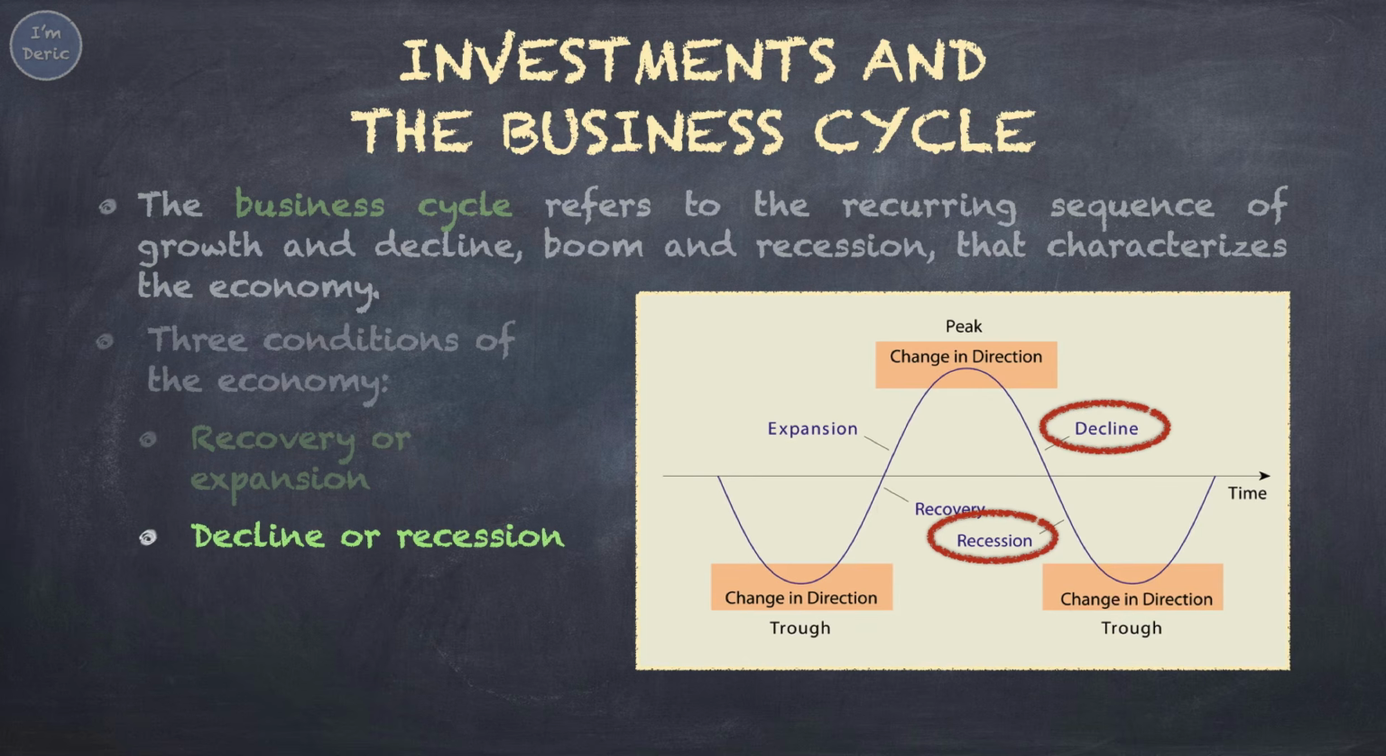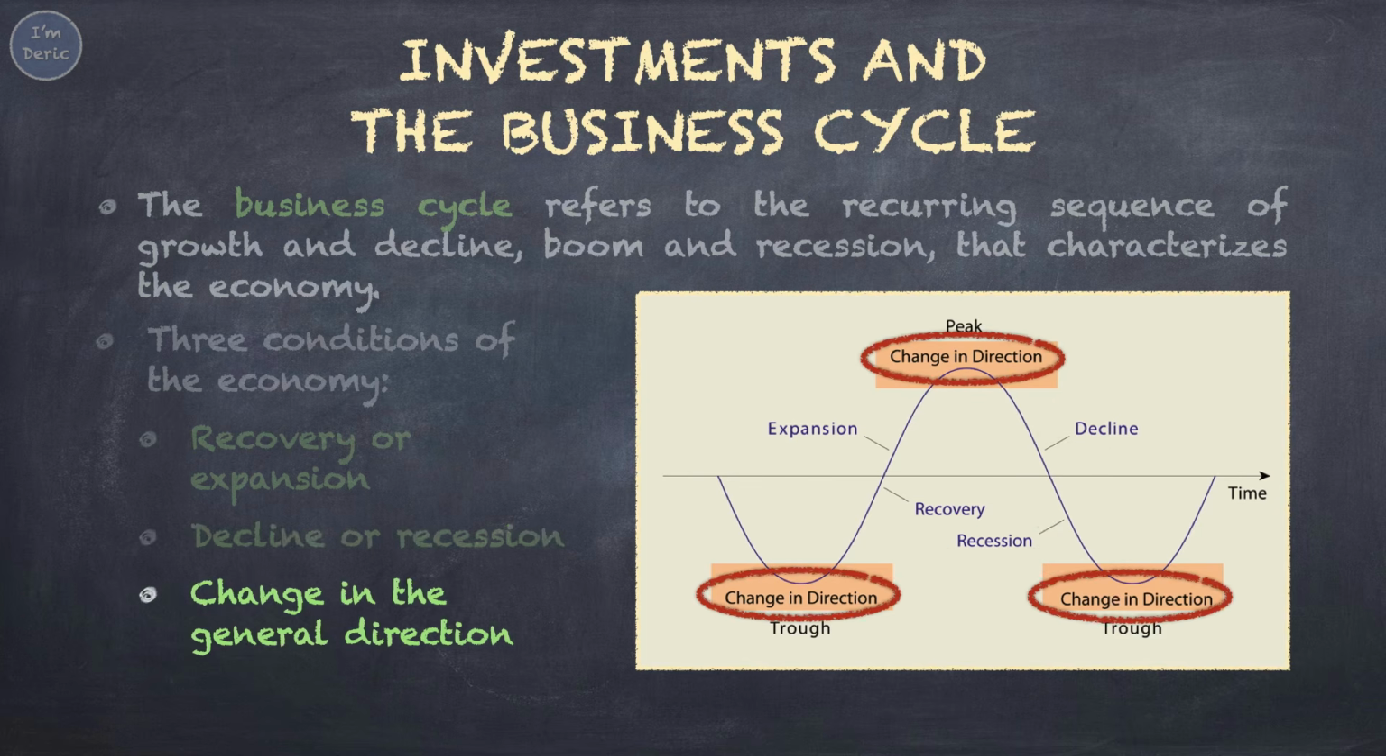Second, decline or recession. Share prices always fall when economic activity is declining. Third, change in the general direction of the economy's movement. That would be the turning points of the economy, from good to bad or from bad to good. It is very hard to predict when the economy is going to change direction.